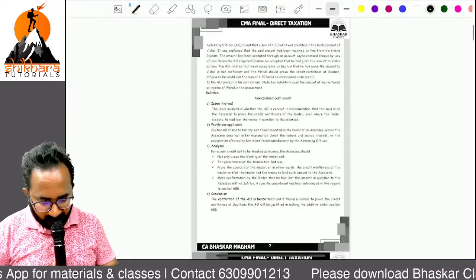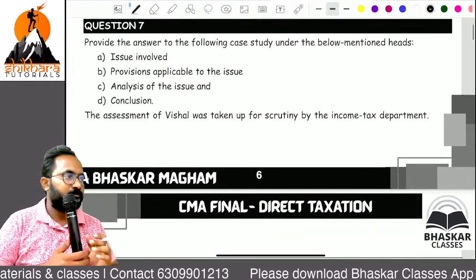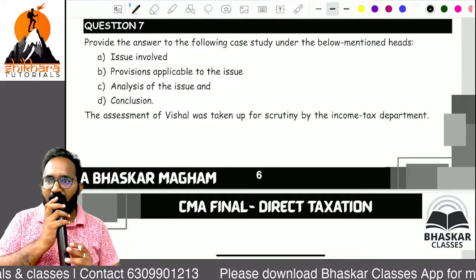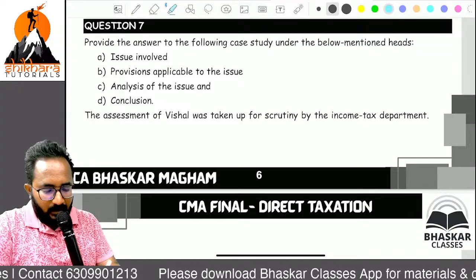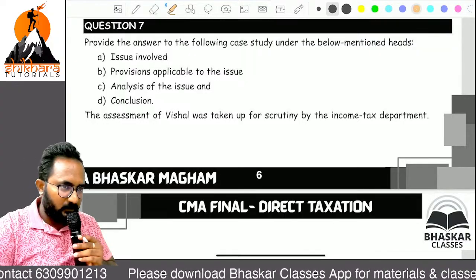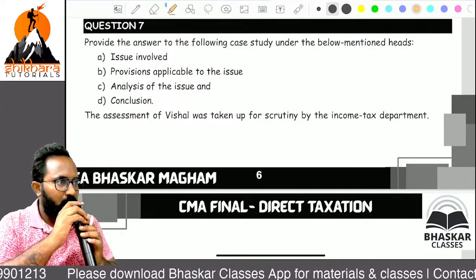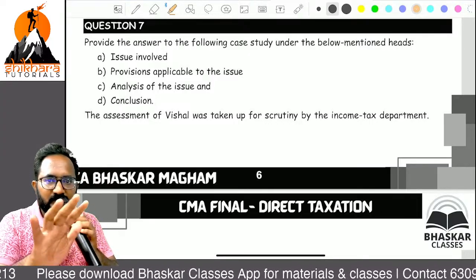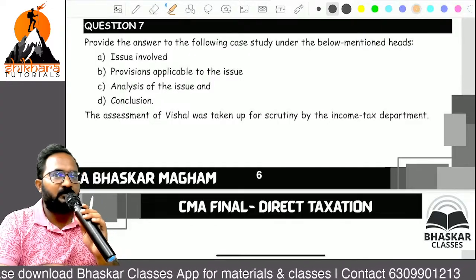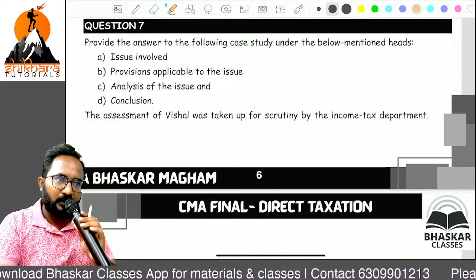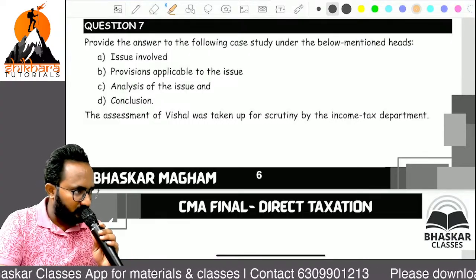Workbook question number 7. Can you imagine, this question was given for 7 marks in a past examination, I think 2 or 3 attempts back. In every attempt we have case law based questions. Many students ask, sir, how to prepare case law based questions. No need to prepare them separately. They form part of our provisions only. Any provision can be asked from the case law point of view.